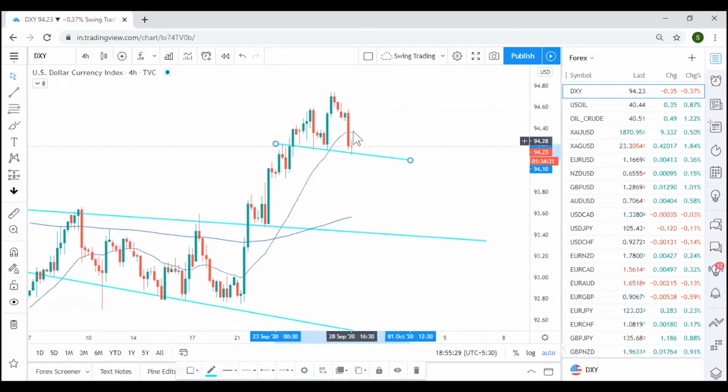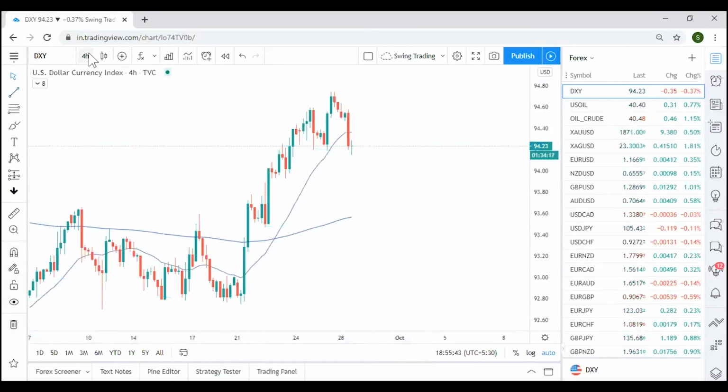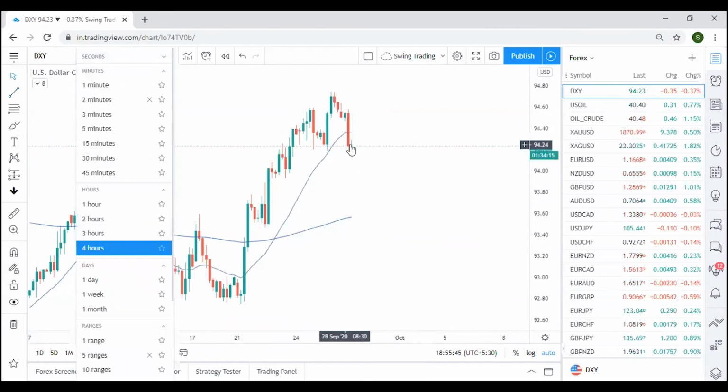Why I'm saying might is because we don't have a candle confirmation, the candle hasn't closed yet. If this closes like a rejection on the upside, then it seems the pullback has happened and you can continue to be on the buying side of the dollar. So the dollar is clearly bullish. It's just that it can do further pullbacks. So wait for proper pullbacks to happen, as it's just Monday. Don't be in a rush to enter trades right away. Wait for proper pullbacks and then you can be on the buying side of the dollar.